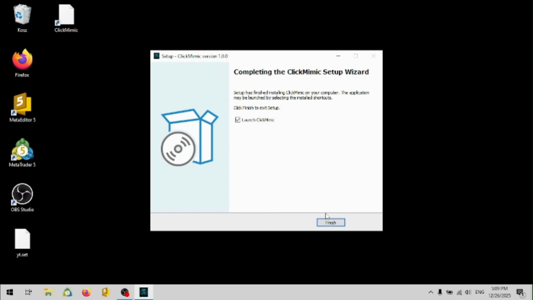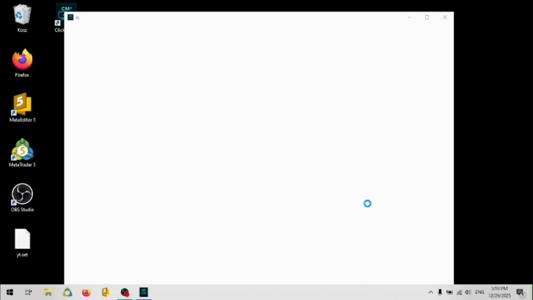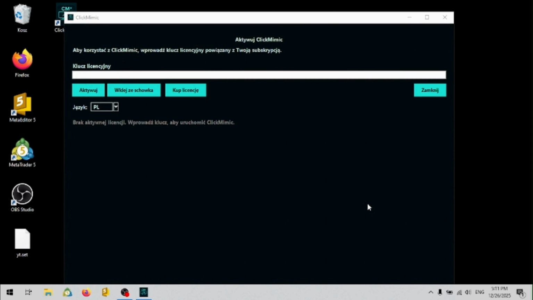After the installation is complete, check Launch ClickMimic, click Finish, and wait for ClickMimic to start. Congratulations! You've successfully downloaded and installed the app.